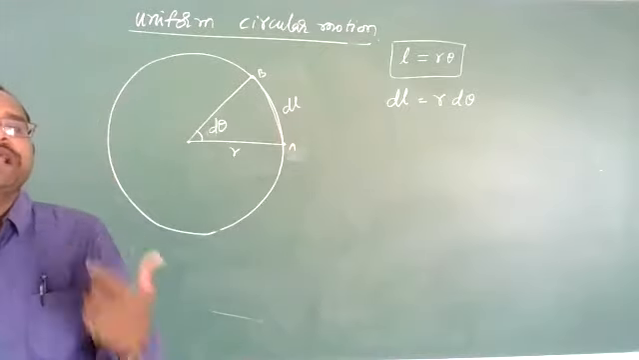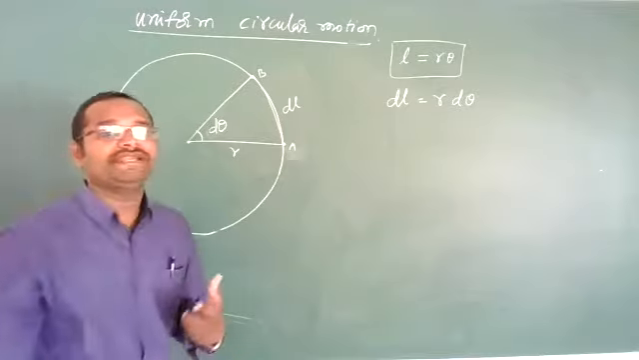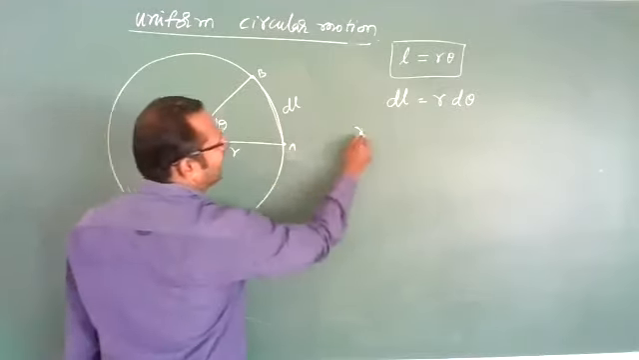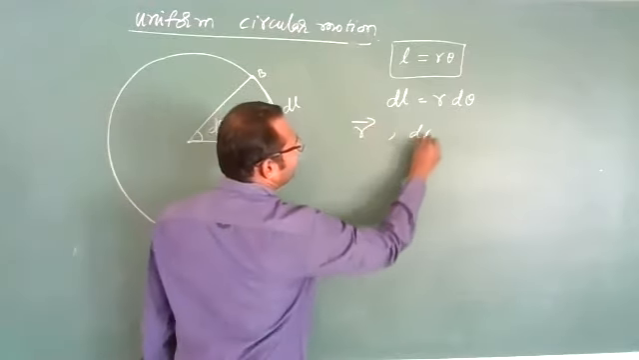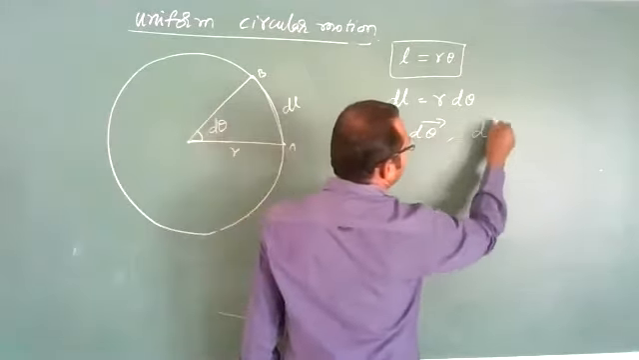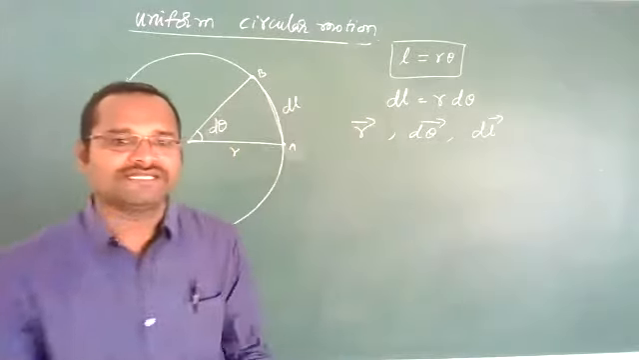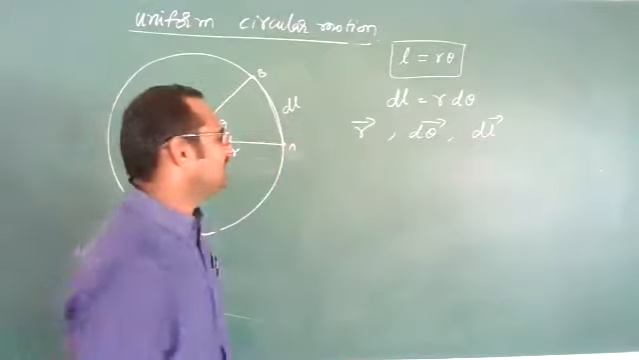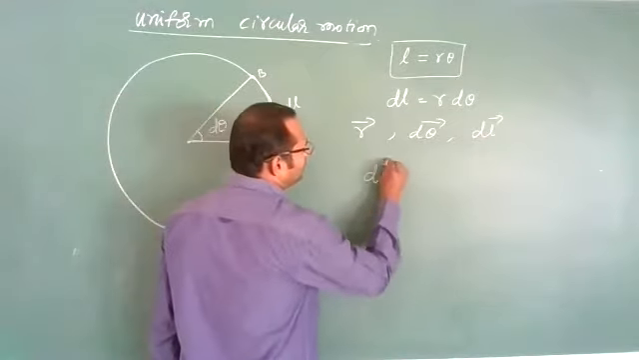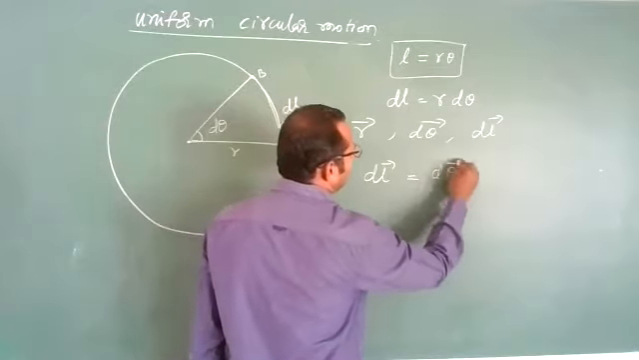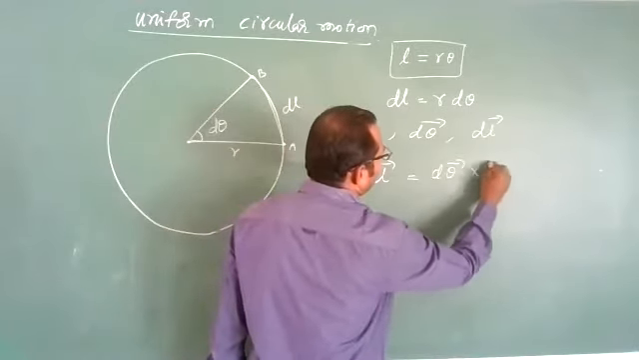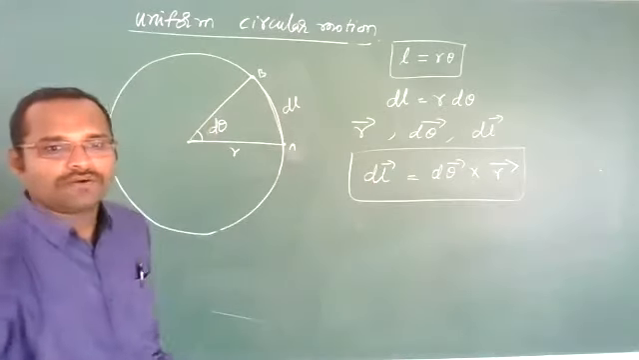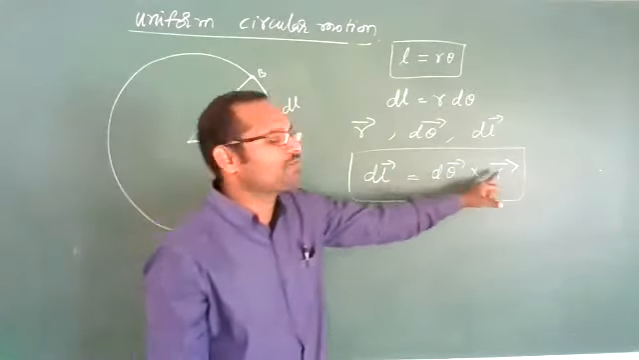Now, if we write in vector form, radius is a vector quantity, r bar is a vector, d theta is also a vector, and dl also. If you consider r, d theta, and dl as vectors, then we can write dl bar is equal to d theta bar cross r bar. Very important relation, remember. This is the cross product.